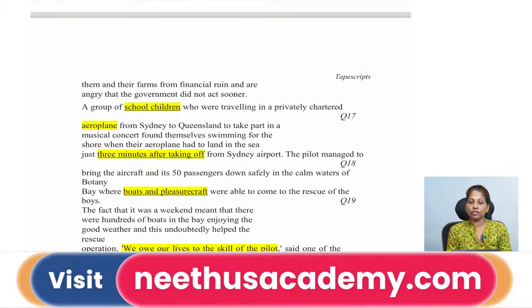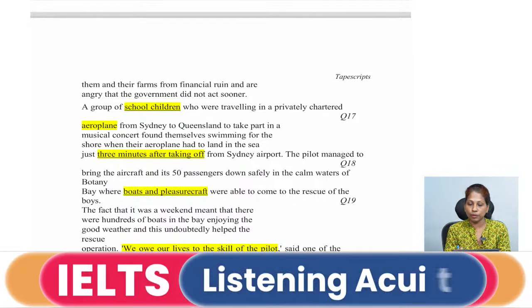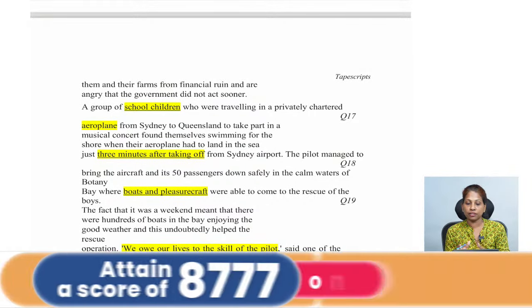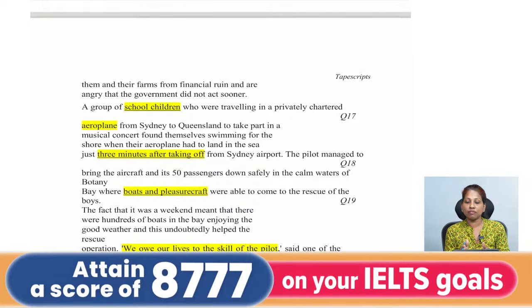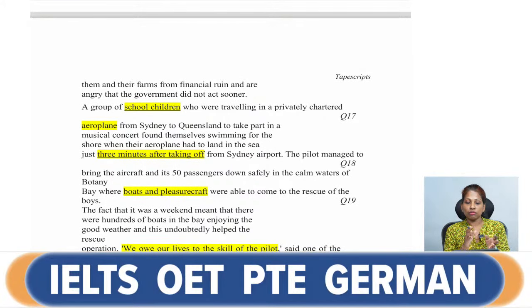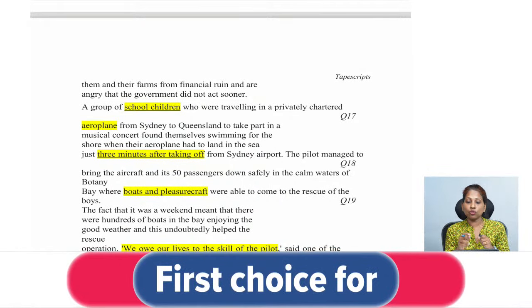Okay, that means the children were the passengers in that aeroplane. Like I told earlier, anybody who pays money and travels in a mode of transport is a passenger. So a group of children who were travelling in a privately chartered aeroplane from Sydney to Queensland were the passengers in that plane. Okay, and they were swimming for the shore.